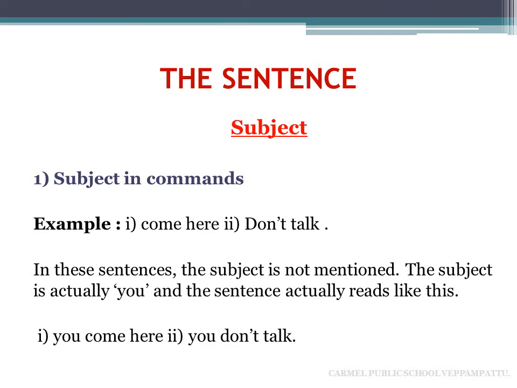Subject in commands. Come here. Don't talk. In these sentences, the subject is not mentioned. The subject is actually you, and the sentence actually reads like this: you come here, you don't talk.